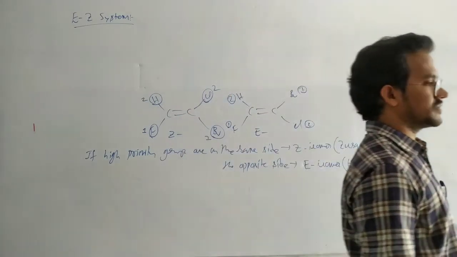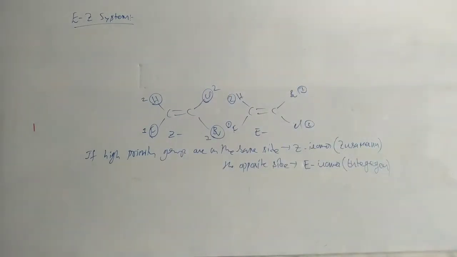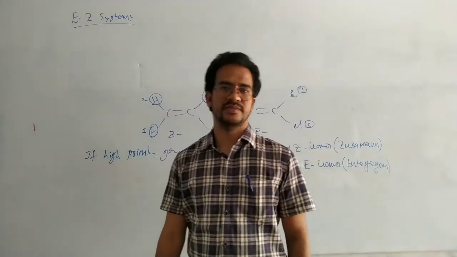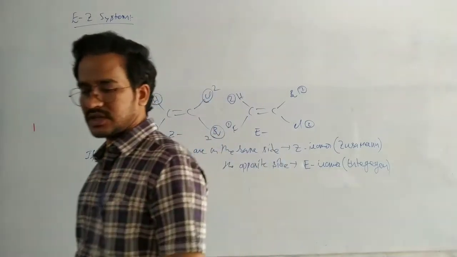Then the EZ system, or EZ nomenclature, was introduced.